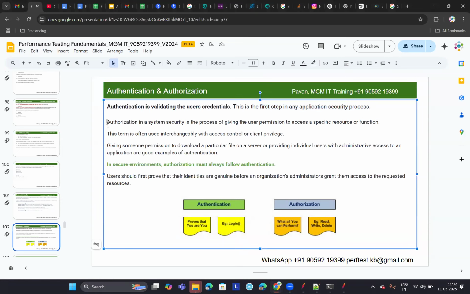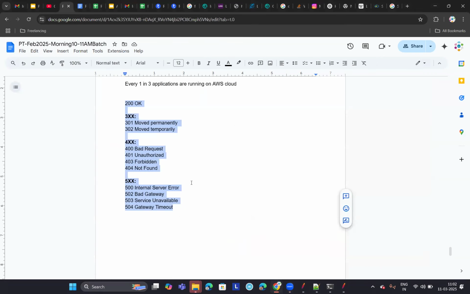And what is meant by authorization? Authorization in system security is the process of giving the user permission to access a specific resource or function. Once you log into the application, there will be different types of users, for a web application, let's say. There will be admin users as well as normal users.